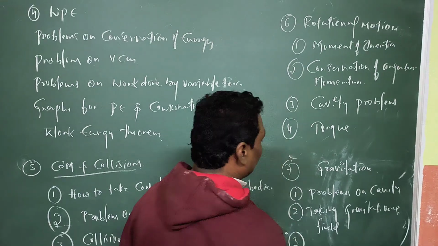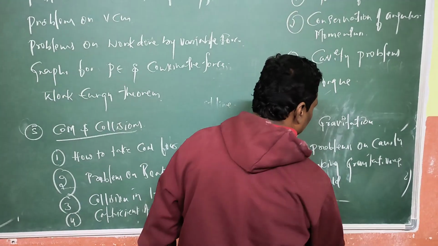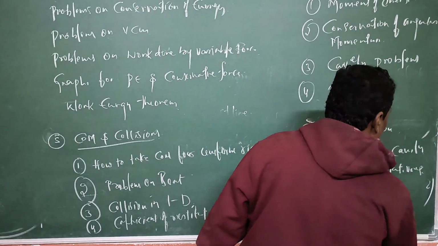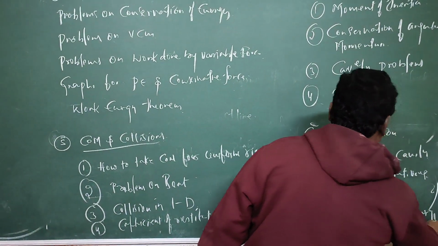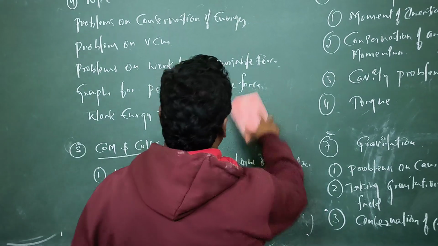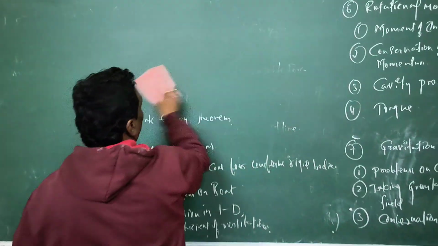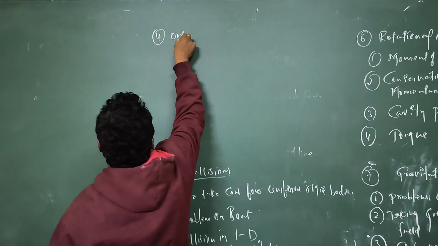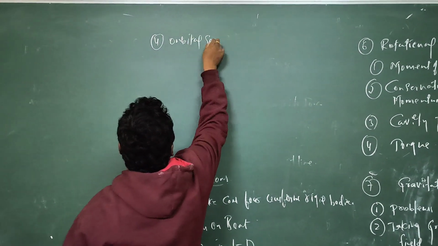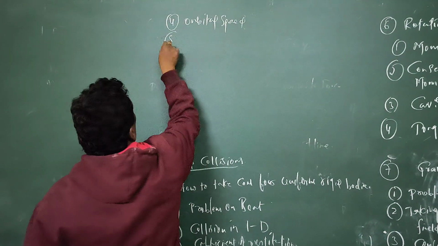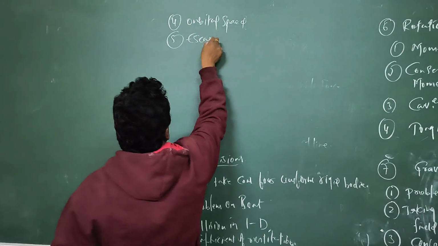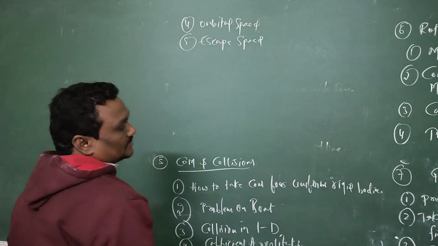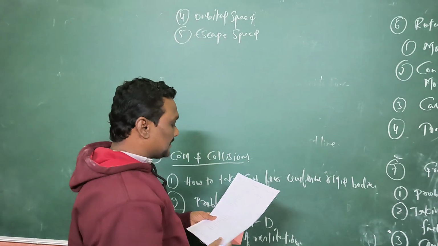And third one is nothing but conservation of energy. That is, we will apply the conservation of energy during escape speed and orbital speed. And next one is orbital speed and escape speed. So in these topics you can go through the PYQs. Okay, so very easy chapter and easy to complete also.